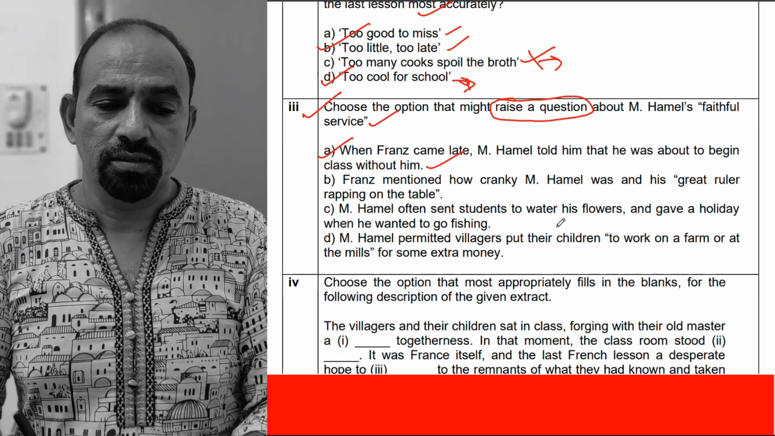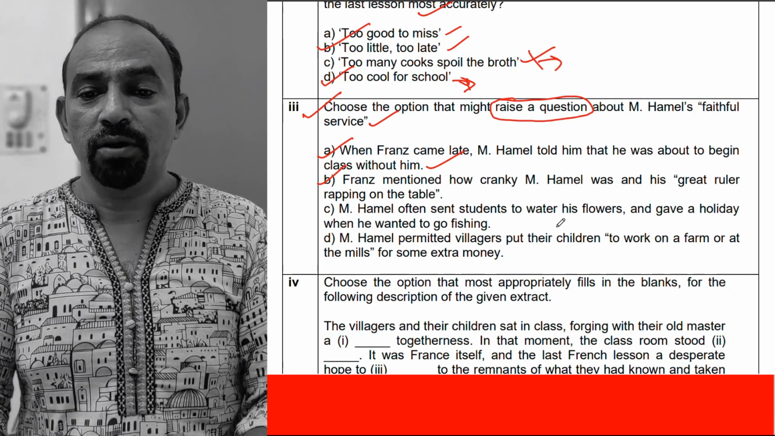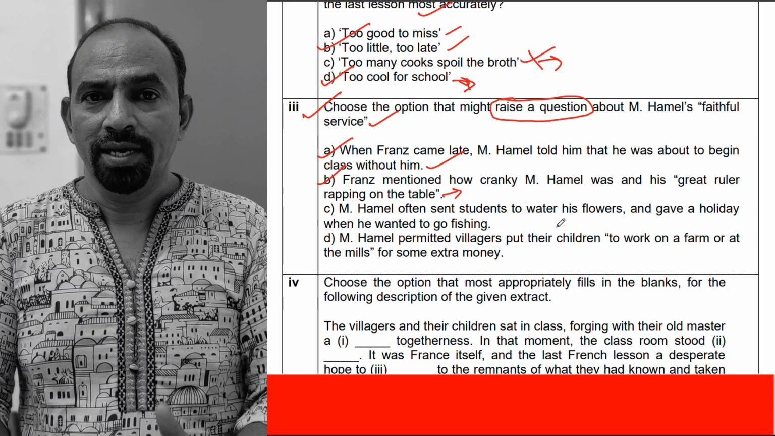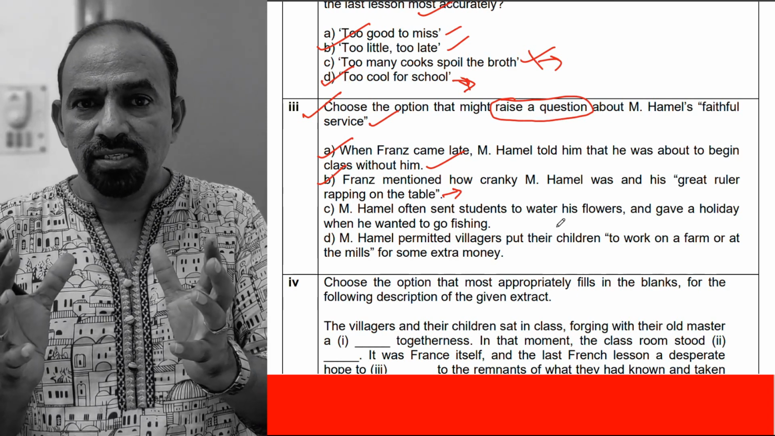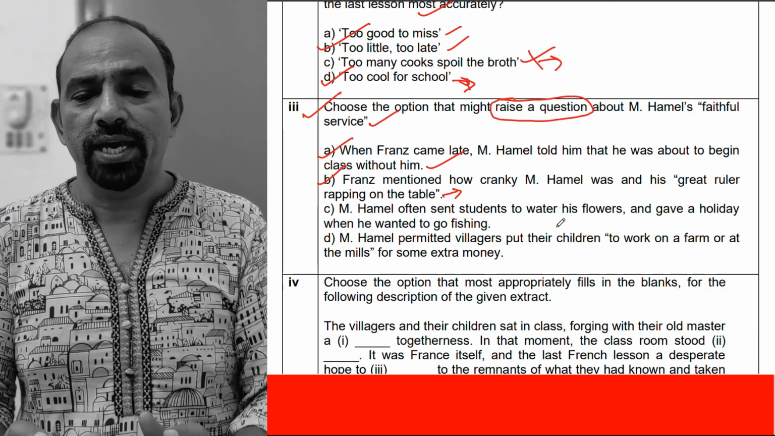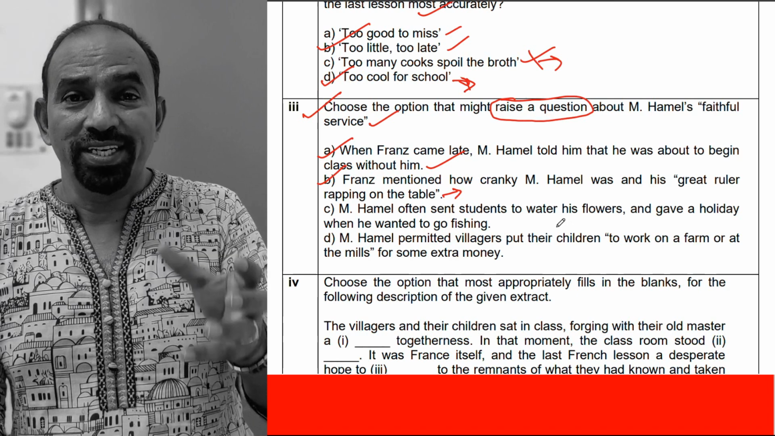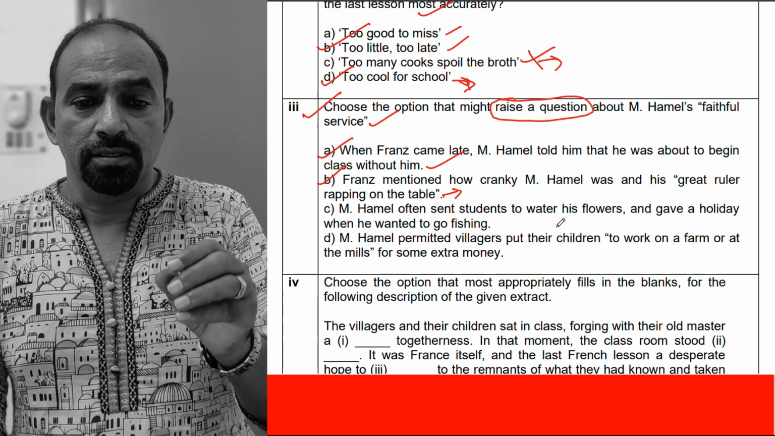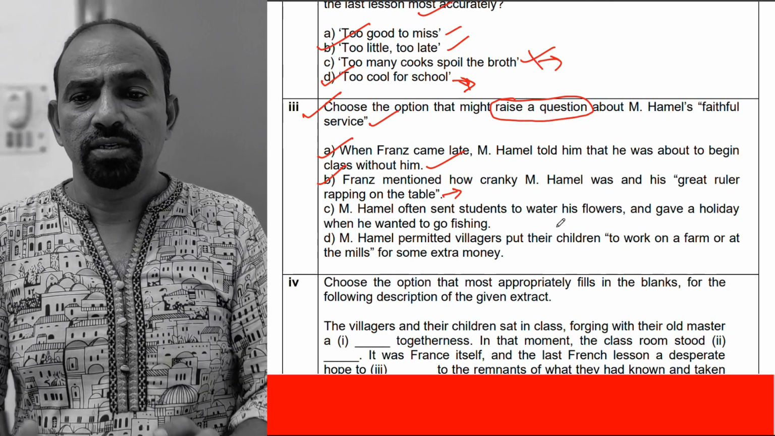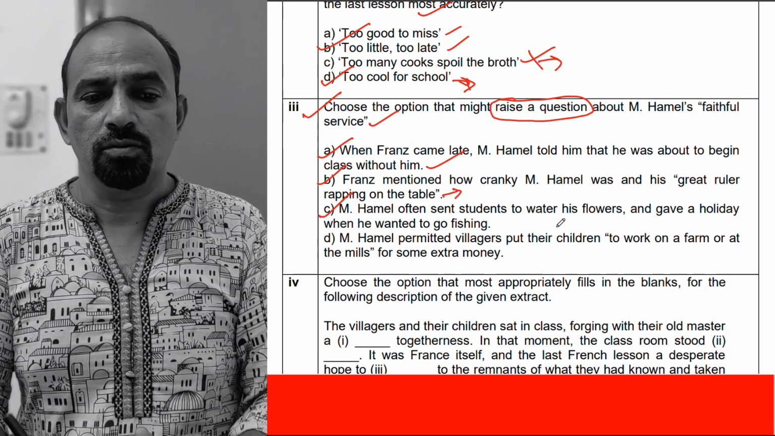Look at the next. Franz mentioned how cranky Moshe Hamel was and his great ruler rapping on the table. Yes, it contains certain negative comments, the cranky nature of Moshe Hamel and his ruler. It shows his rudeness and some cranky nature, but it doesn't relate to his faithful service. Look at the next option.